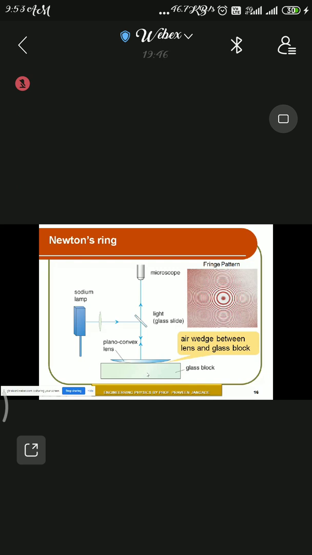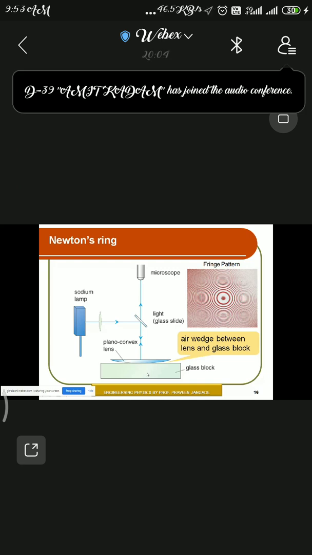Once the transmitted light interferes, it satisfies constructive interference and produces brightness. In this way we can change the pattern if we change the light.